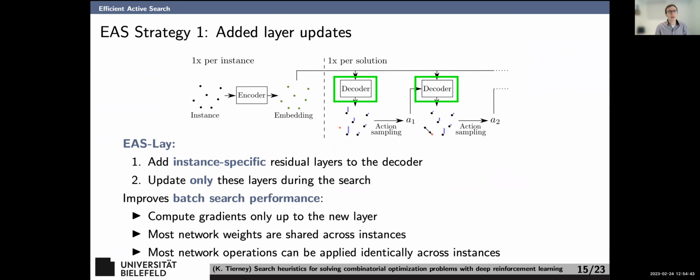So the first strategy is the added layer updates. You just add an extra layer to the decoder, and you're only going to update this layer during the search.